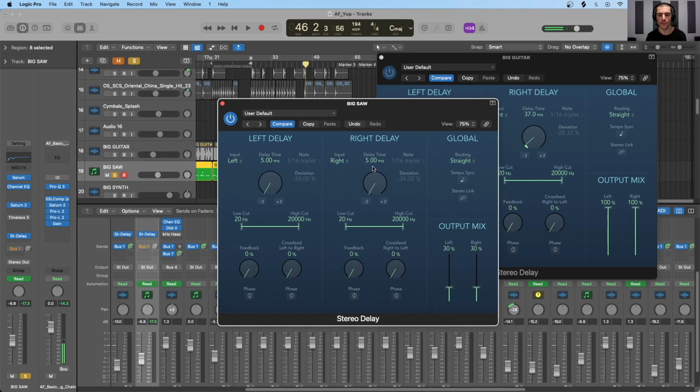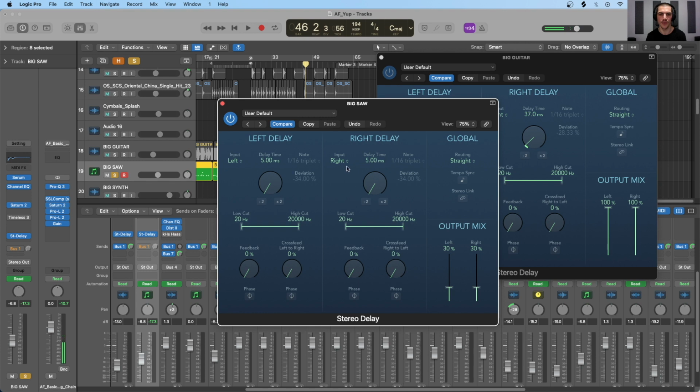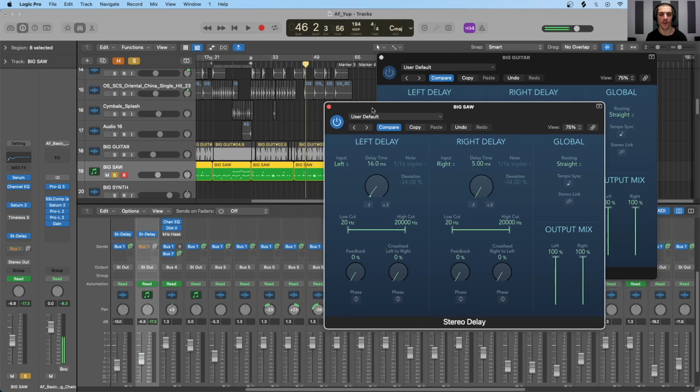So we'll turn the right delay time down just as a sort of balancing act with the big guitar over here. We'll have the 5 milliseconds on the right-hand side, and then we'll adjust this left delay as we see fit. Again, there are no cuts right here in the low cut or high cut. The feedback is down to 0. I'll actually turn the output mix to 100% on the left and right. So let's play this back. I will toggle it on and off. I'll adjust the delay time, and you can hear how the Haas effect can affect an already stereo sound.